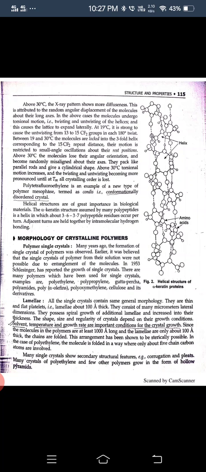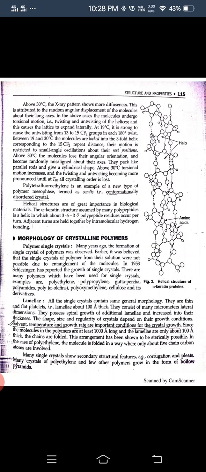Our topic will be continued structure and properties of polymers. Today we discuss the morphology of crystalline polymer. What is the morphology of crystalline polymer? Polymer single crystal.